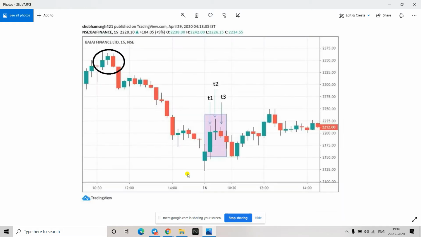Okay, so now we'll see the other type of this. Again the same kind of conditions. If you see over here, this one we have encircled, and then this also we have encircled. Price was going up, so buyers were dominating. With every candle the high of a candle was getting broken. This candle's high is here, and then this candle has broken the high. Then again the previous candle's high has been broken by this. So this gives us a reading that buyers are dominating the system.